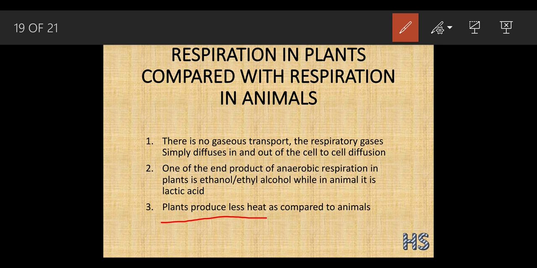Plants produce less heat as compared to animals, because they do not show locomotion. What does locomotion mean? Moving from one place to another. Animals move from one place to another in search of food, and they do a lot of physical activity, so they release more heat as compared to plants.